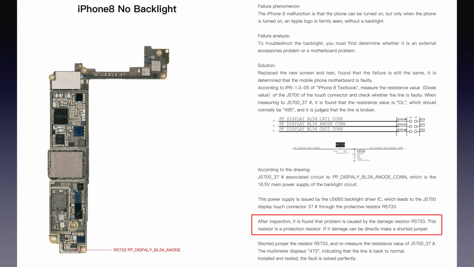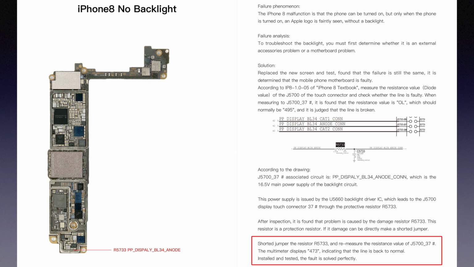If it is damaged, you can directly make a shorted jumper. Short jumper the resistor R5733 and we measure the resistance value of J5700 pin 37. The multimeter displays 473, indicating that the line is back to normal. Installed it and tested. The fault is solved perfectly.